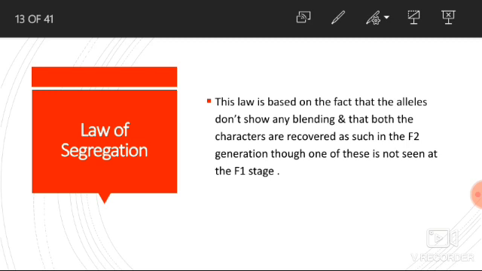In the next video, we will discuss the third law of inheritance and exceptions of one gene inheritance.